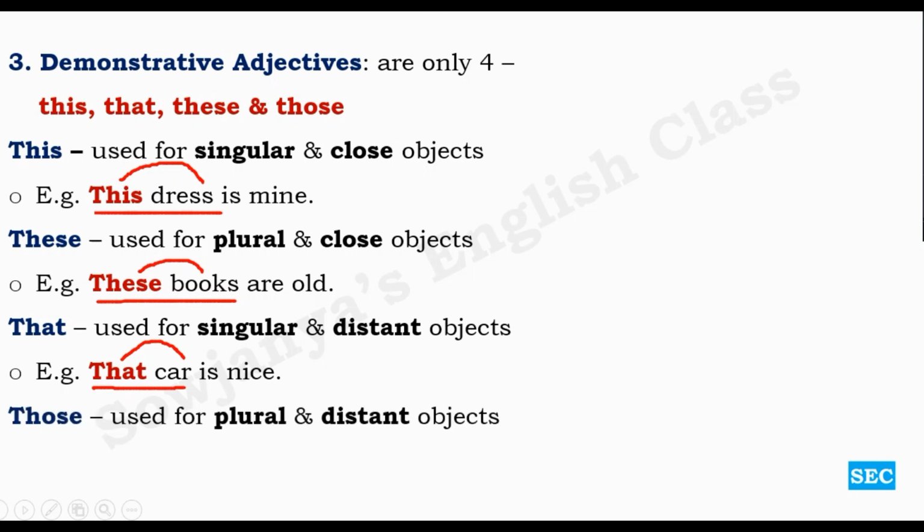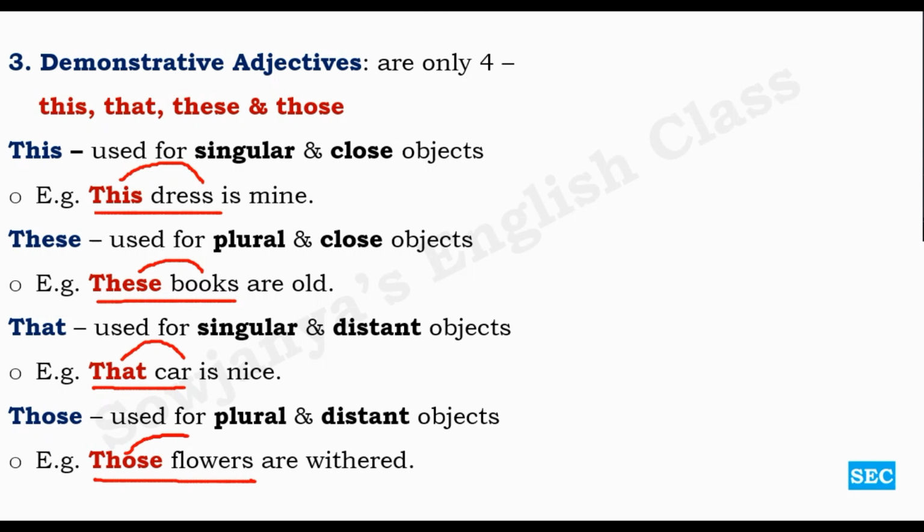And then those is used for plural and distant objects. For example, those flowers are withered. You are able to point out at those flowers, but you are not able to touch them. Okay, so plural and distant objects. Those modifying flowers, the noun flowers.